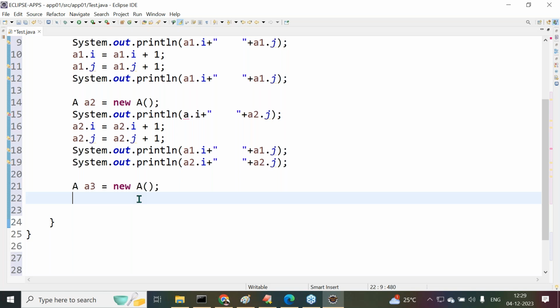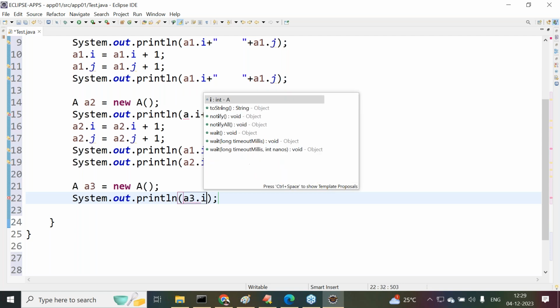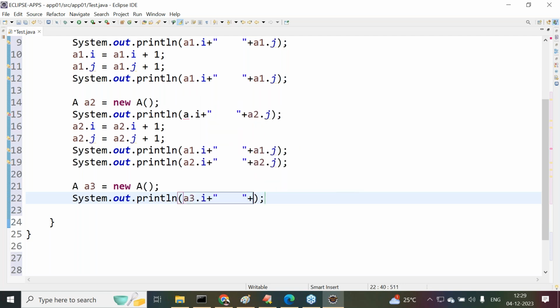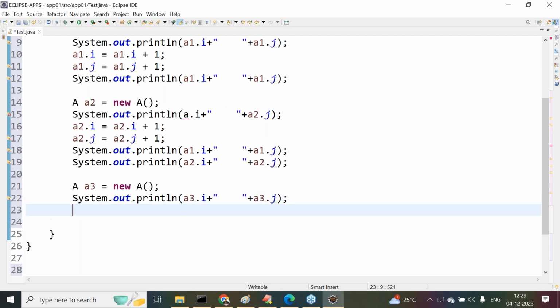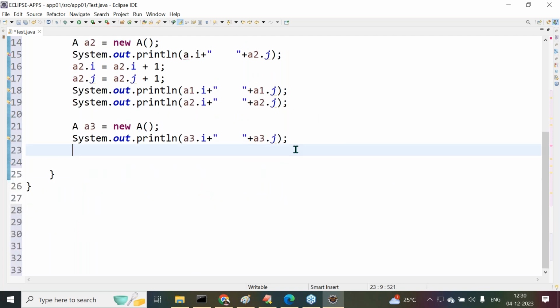All of you understand it clearly, whether it is modified, whether it is available or not. So what I am going to do is System.out.println of a3.i plus space a3.j, the data here I need to provide clearly.